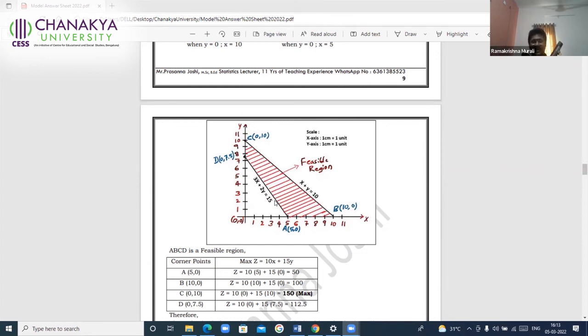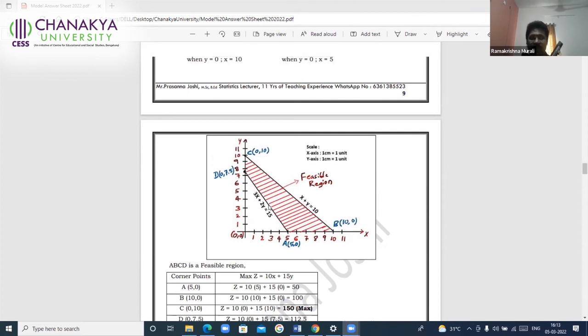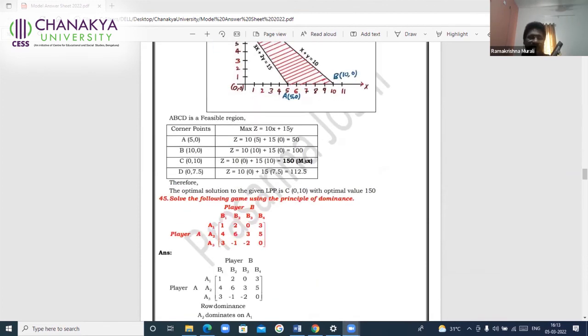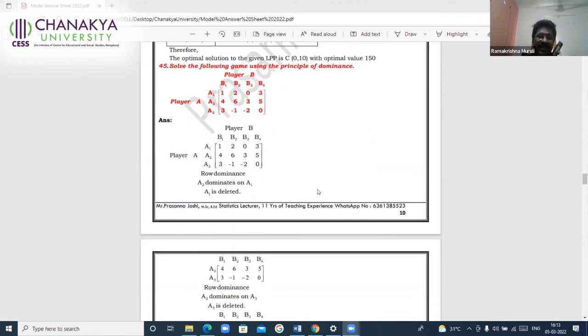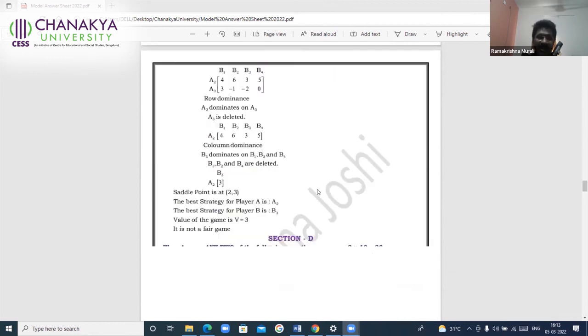That is the way you identify. When you draw the line, toward the origin always represents less than or equal to, and away from the origin always represents greater than or equal to. Then identify the corner points and substitute to get either the maximum or minimum value; you know how to answer it. I'm left with only 2 minutes. Solve the following game using the principle of dominance, that you know how to do, by eliminating rows and columns.